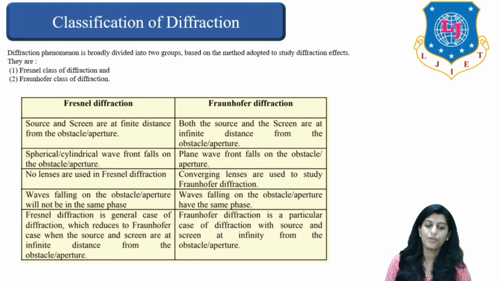So make sure that both the cases are very clear to us, right? There are two cases, Fresnel diffraction and Fraunhofer. In case of Fresnel diffraction, the distance between source and obstacle is very much defined. You can measure it, whereas in case of Fraunhofer diffraction, you cannot measure it.